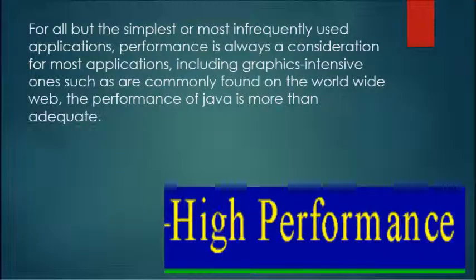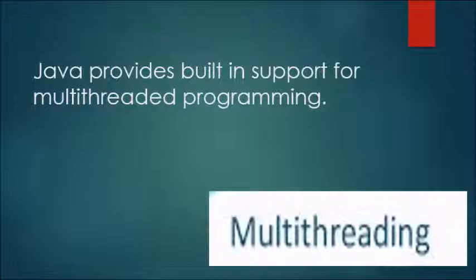Next, high performance. Java is faster than traditional interpretation since bytecode is close to native code, still somewhat slower than a compiled language, for example C++. And the last one is multi-threading.